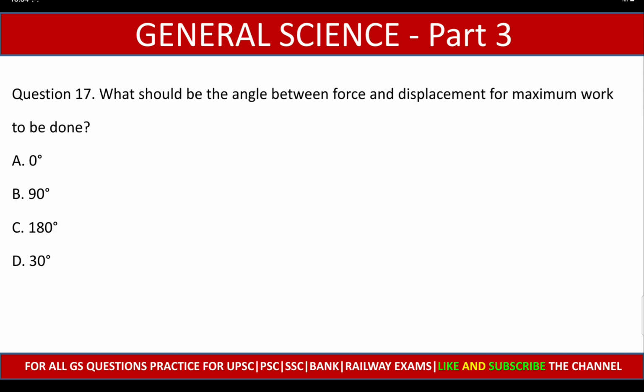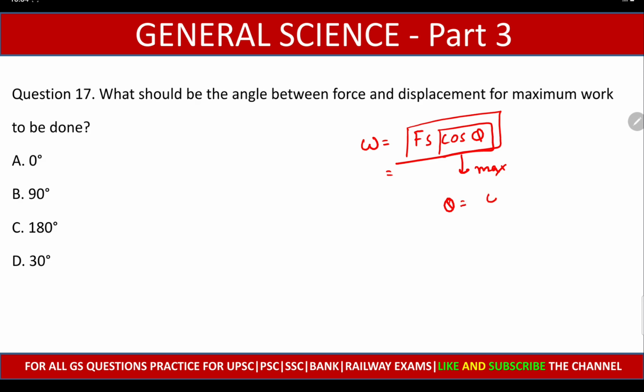Question number 17. What should be the angle between force and displacement for maximum work to be done? 0 degree, 90 degree, 180 degree and 30 degree. So friends, work is equal to Fs cos theta. So for this term to be maximum, cos theta value has to be maximum, and this can only be achieved when theta is equal to 0 degree. So the right answer would be option A, 0 degree.